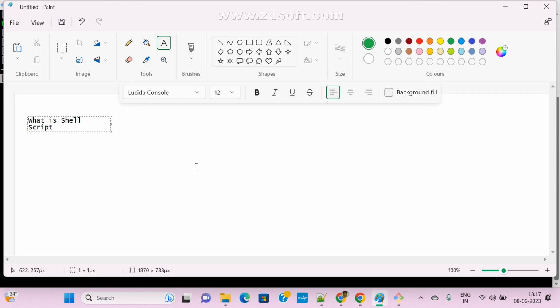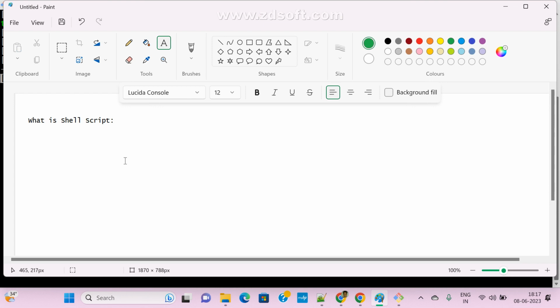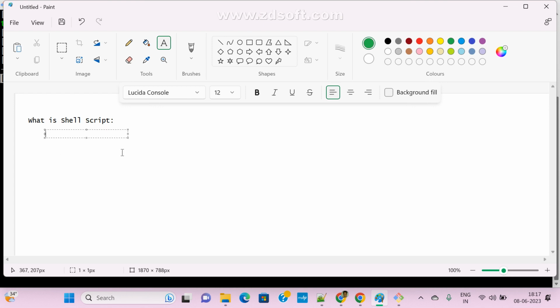As of now, every command I am running is a single-line command, right? I am running multiple Linux commands. Shell scripting is nothing but a sequence of commands, guys.